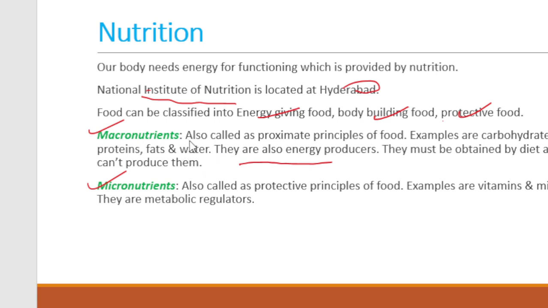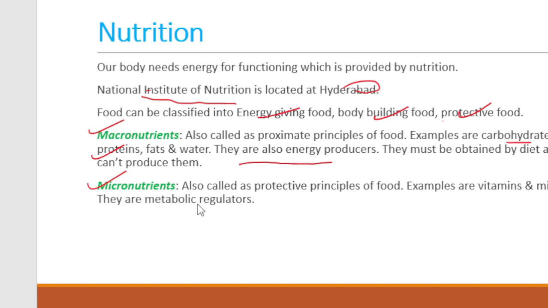What are the nutrients that we consider as macronutrients? Carbohydrate, water is also a macronutrient, as well as fat and protein. These are the macronutrients.